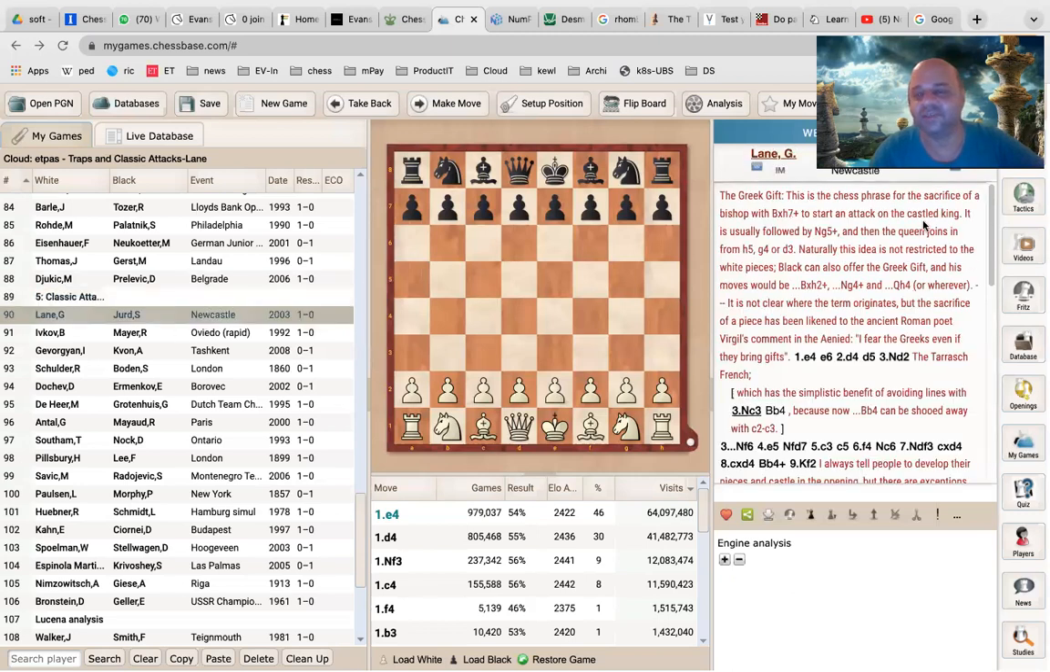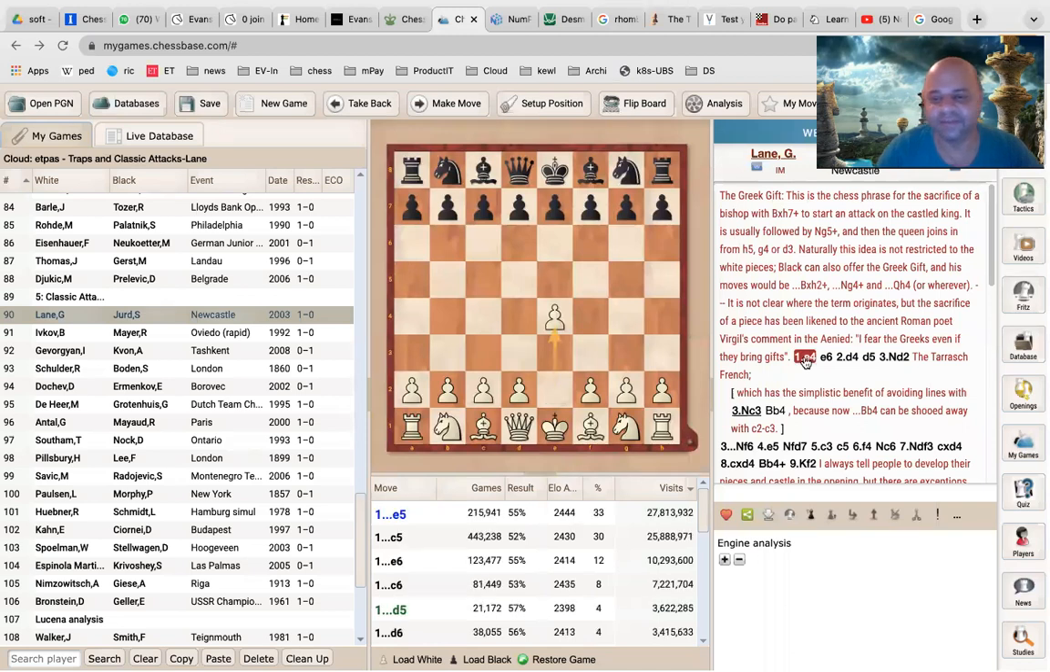Why is it called a Greek gift? There are some historical reasons, maybe the Trojan horse, right? The Trojan horse. Here what is sacrificed is not the horse, but the horse, the knight, does come into the picture. So let us see this.